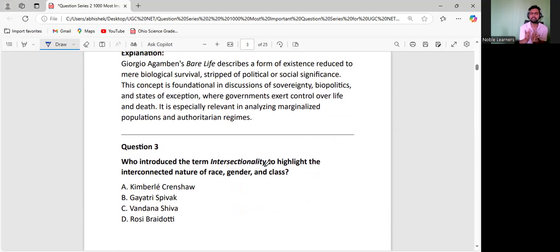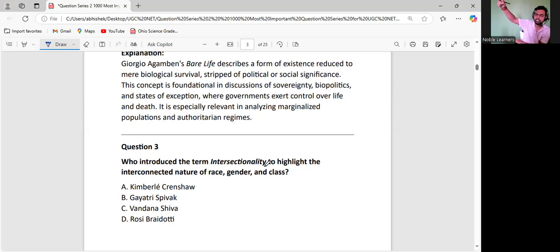In lecture number 1 also, I told you this one about intersectionality, because there was a question on feminism in political theory, and there was one statement that feminism does not believe in intersectionality, and that was a wrong statement because feminism believes in intersectionality. So what is intersectionality? When you are talking about women, women is not a homogeneous group. We are talking about the suppression, exploitation, and subjugation of women. But the women themselves are layered.